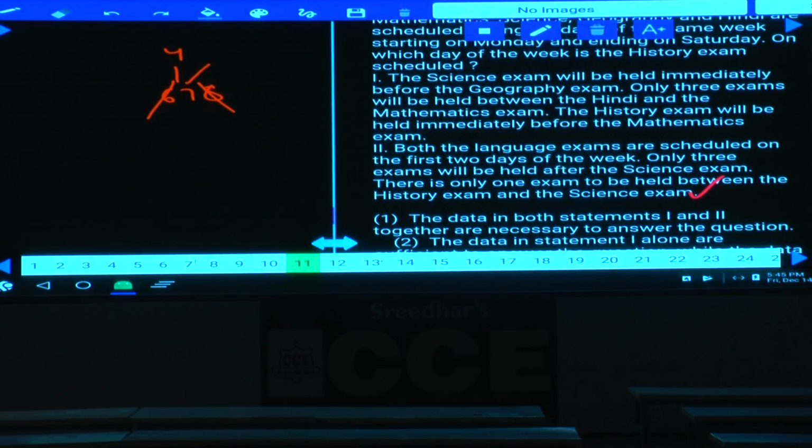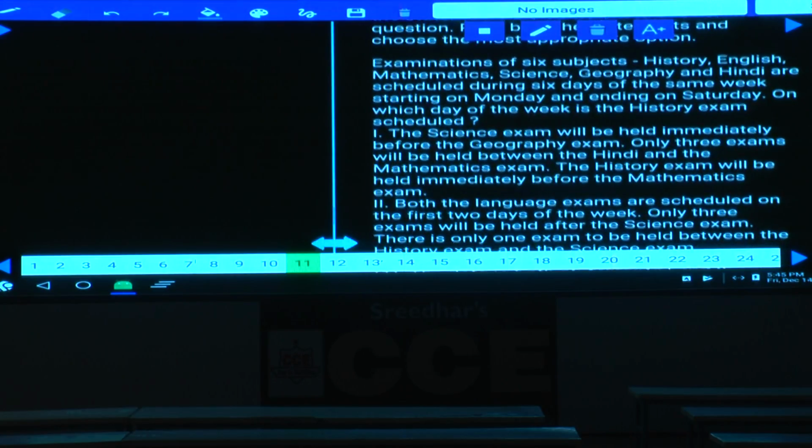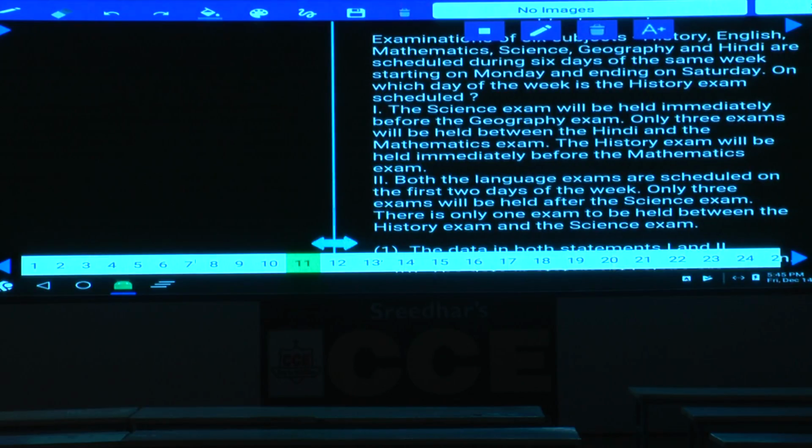Question number 10. Then question number 11. Now, 11th one. Examinations of 6 subjects, history, English and so on, on 6 different days of the same week from Monday and ending on Saturday. On which day of the week is the history exam? Now, Monday, Tuesday, Wednesday, Thursday, Friday, Saturday. Now, we need to find out the examination history was on which day.